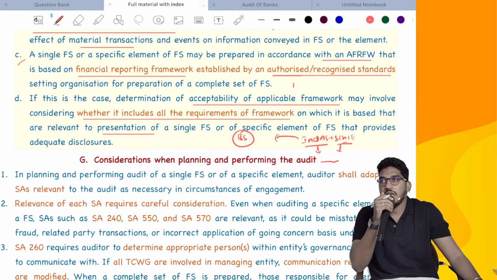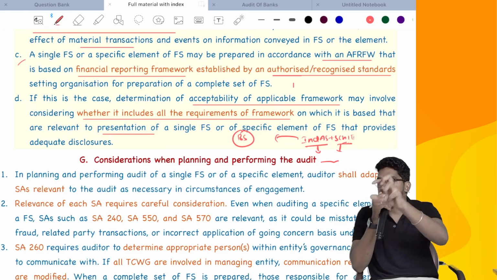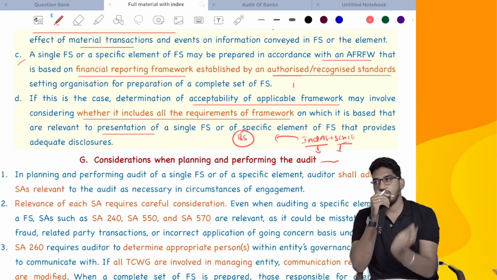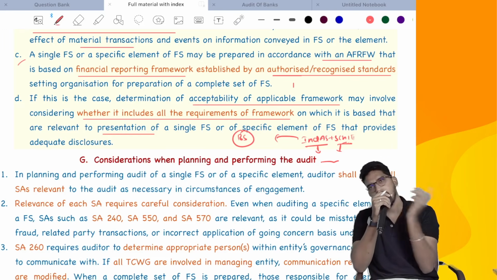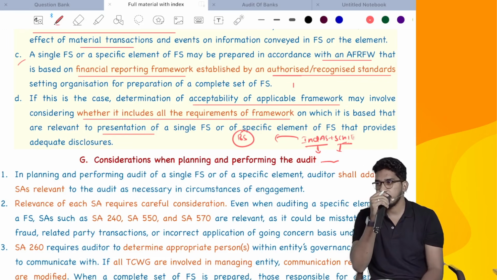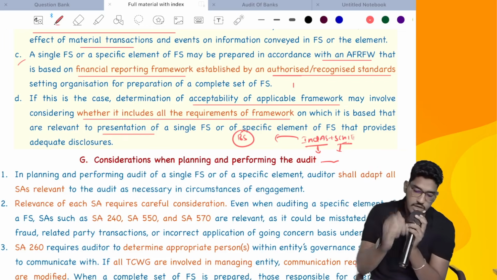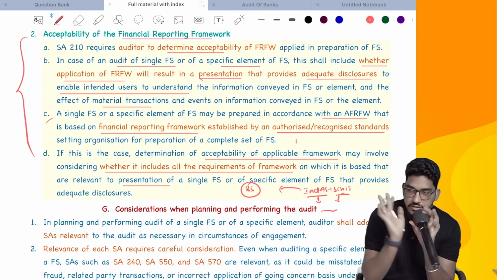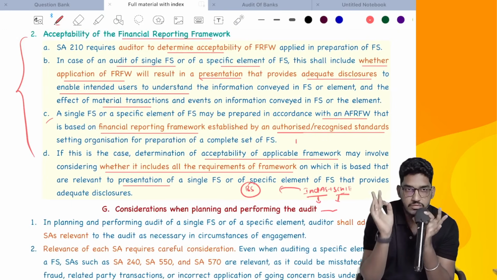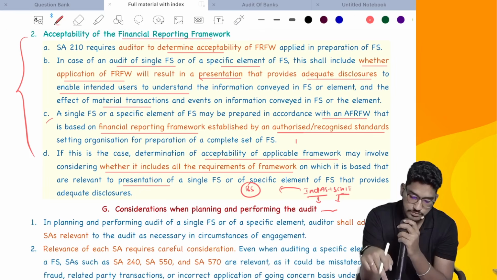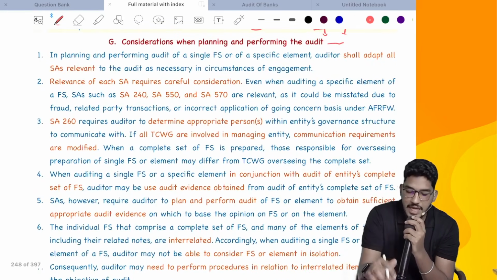Tell me, can you call that as acceptable? No. Why? Because they did not include all the requirements which are applicable to that specific element or single item. So if you have extracted, if you want to follow the main applicable financial reporting framework only, follow everything which is relevant to that single item. Don't do half. Able to understand here? Right. So this is what regarding acceptability of financial reporting framework. Whatever it is, you have to decide whether financial reporting framework is acceptable or not acceptable. Next, considerations when planning and performing the audit.